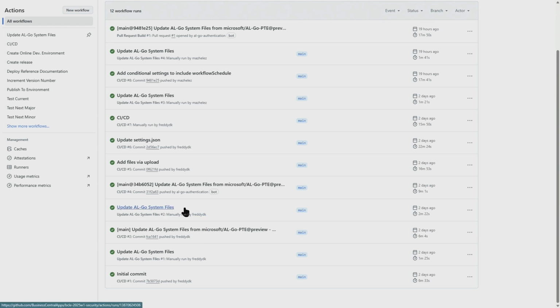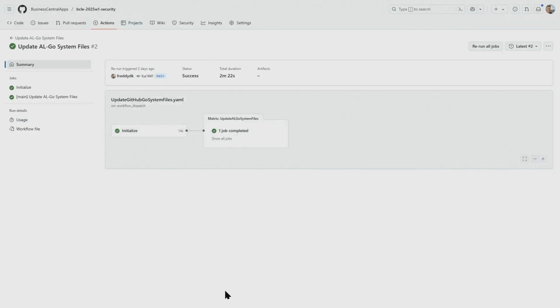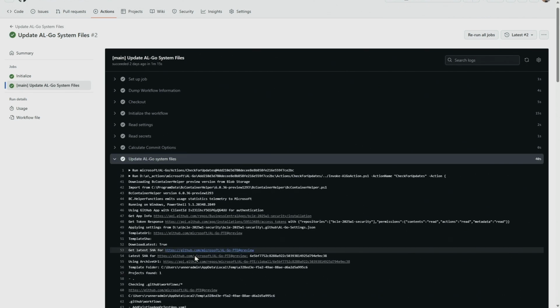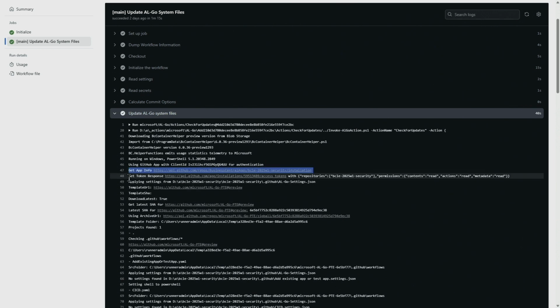The next one I ran here was also manually run by Freddy DK, but the subsequent commit here is pushed by ALGO Authentication, and that's a bot. That is the GitHub app. Let's have a look at this one, which actually ran this workflow. And click here, look into Update ALGO System Files. What happens here is that it gets the app info and it gets a token response, saying I want access to this repository and I want the permissions to read these different things.